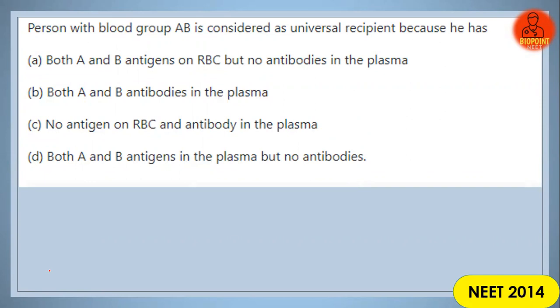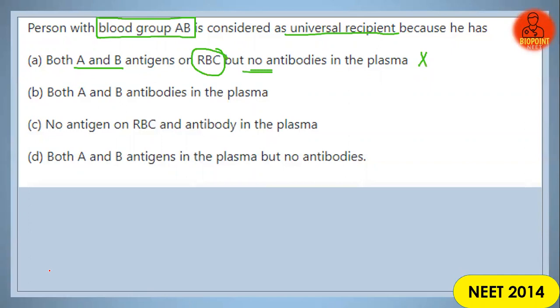Next question, the 10th question on your screens. A person with blood group AB is considered a universal recipient. Why is a person with blood group AB considered a universal recipient? Because both the antigens A and B are present on the RBC, but there are no antibodies present inside.